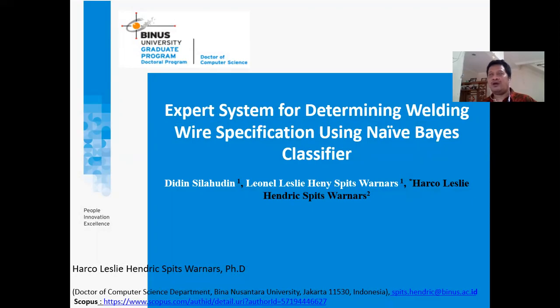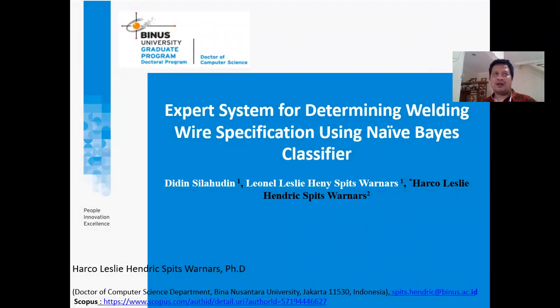They also help decision making when trying to find out which one is best suited, based on the equation or the formula that they use and then implement. But in this case, we use the naive Bayes classifier algorithm in order to choose the welding wire specifications. So this becomes a problem for the technical engineer when they make the welding process, when we do the welding activity.